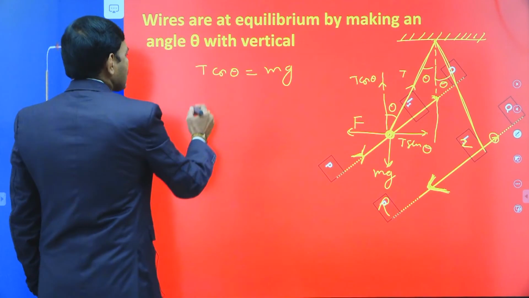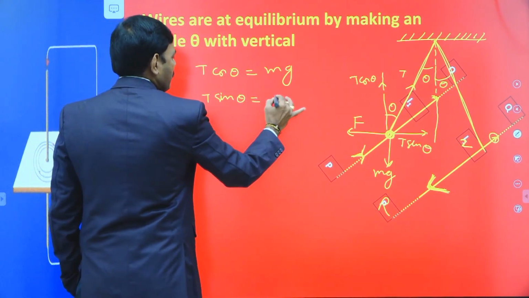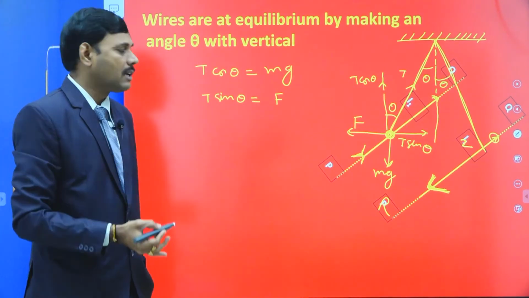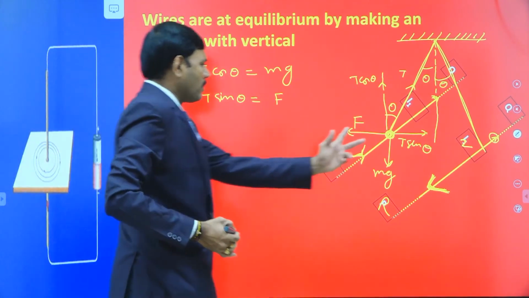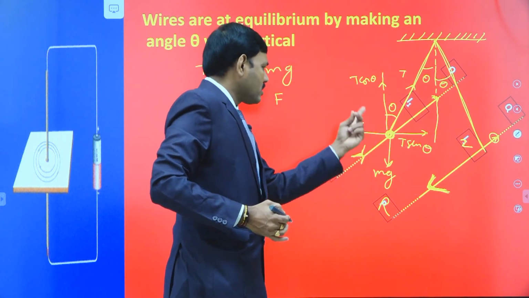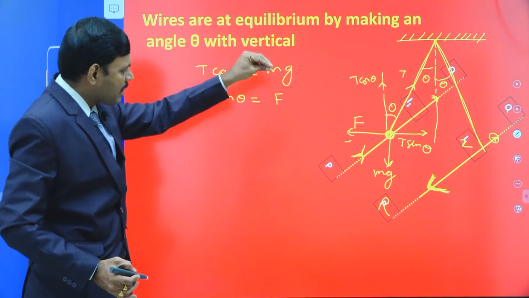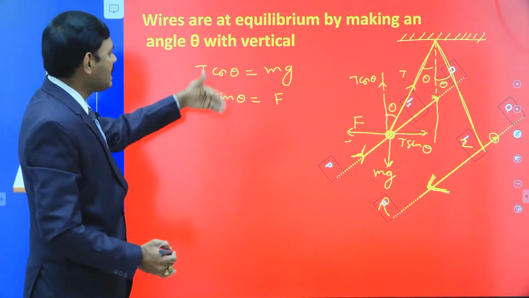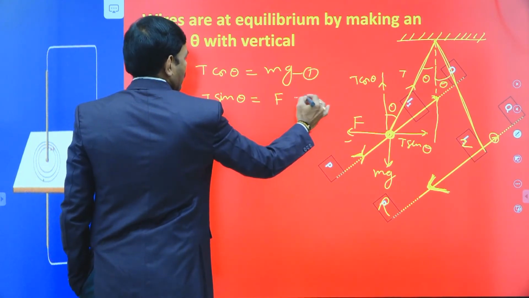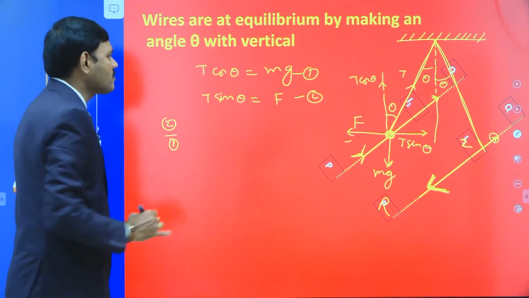So this T sin theta, which acts towards the equilibrium position, is balanced by the repulsion force between the two long parallel oppositely current-carrying wires. This is the important point, students: because the current is in opposite directions, the two wires repel each other with magnetic force F. If this is balanced by T sin theta, there is a possibility of equilibrium. Then T sin theta should be equal to F. Let this be the first equation and second equation. Then take the ratio of the second equation to the first equation.